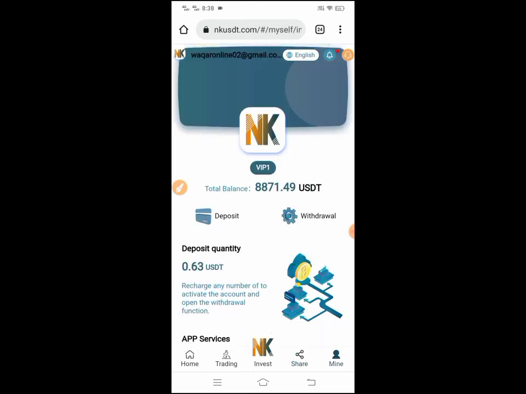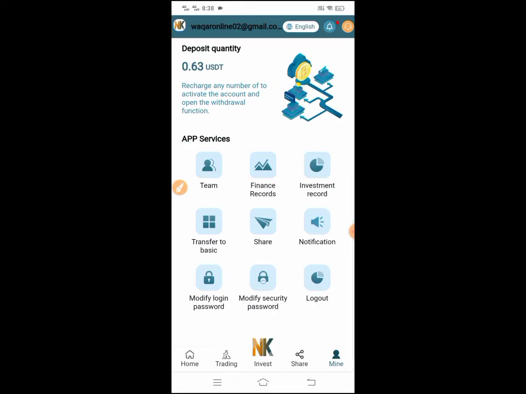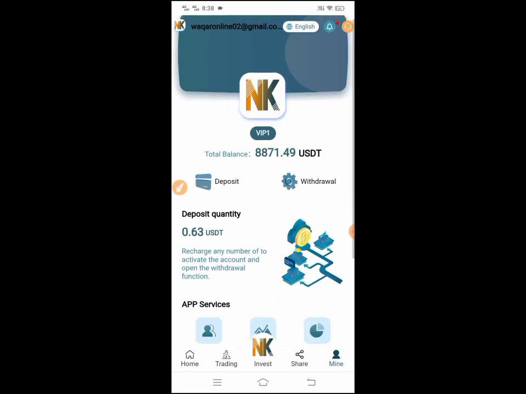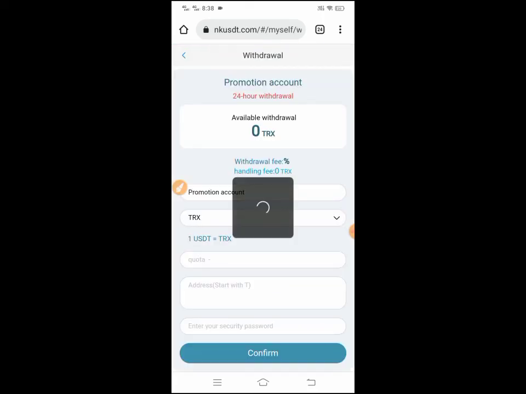Now I tell you, if you have any problems, you can easily contact the customer service of the site. Click on the customer service button and you can easily chat with them. Now I will tell you how you can withdraw. If you want to modify your login password or security password, just click on modify login password. You can easily modify your login password and also your security password. Now I will tell you how you can withdraw. Just click on withdrawal. So guys, I click on withdrawal.